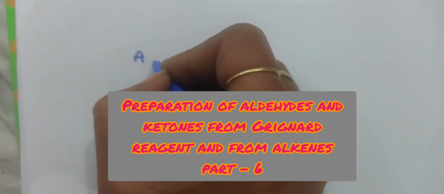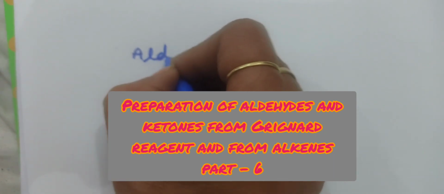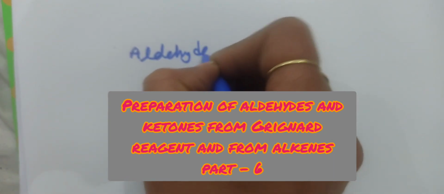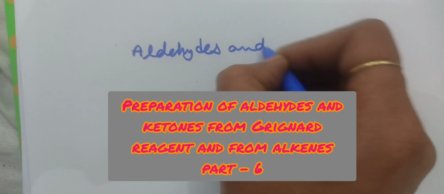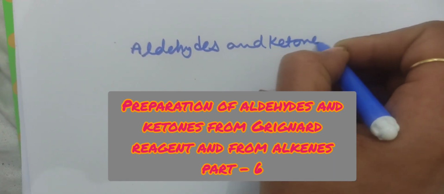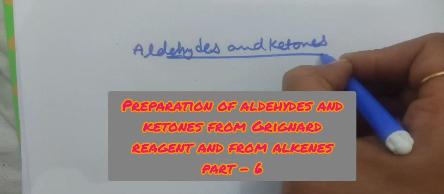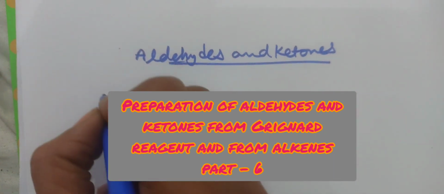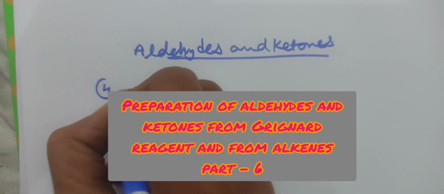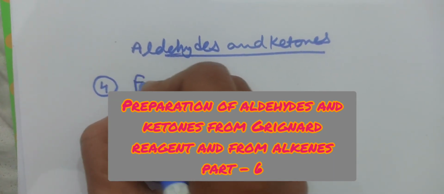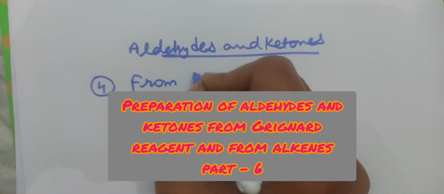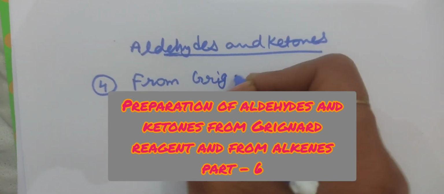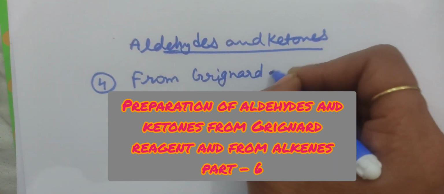In this session we will discuss another method for the preparation of aldehydes and ketones. Basically, we are discussing aliphatic aldehydes and ketones. Our next method, method number 4, is from Grignard reagents.